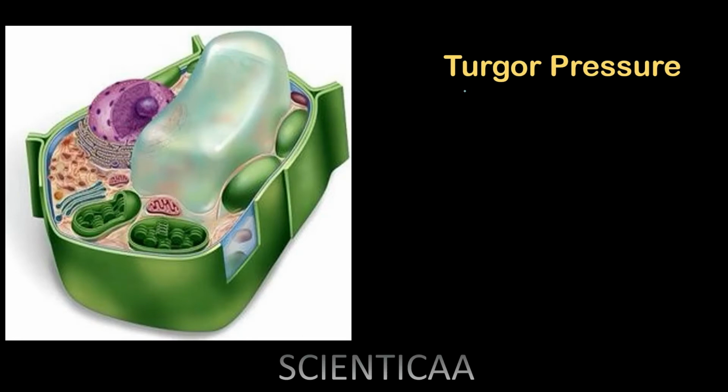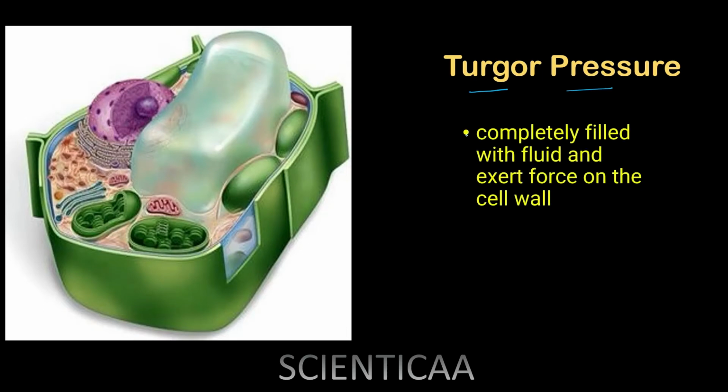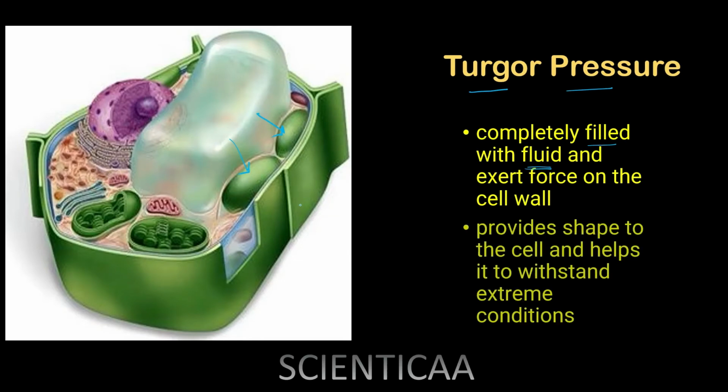Now cell vacuoles are playing an important role in maintaining the turgor pressure of the cell. Turgor pressure क्या है? Cell wall के अंदर जो vacuole है, it is completely filled with fluid. Now this fluid is exerting pressure on the outer cell wall. सो ये जो प्रेशर बाहर की सेल वॉल के ऊपर एक्सर्ट होता है वैक्यूल से, उसकी वजह से जो सेल है अपनी एक शेप मेंटेन करके रख सकता है and also in the unfavorable extreme conditions, these are allowing it to withstand and escape those extreme conditions.